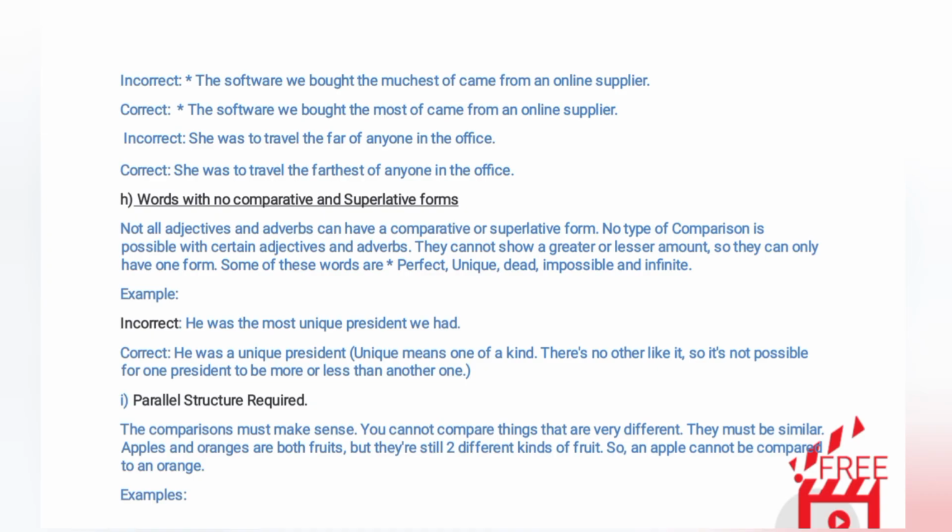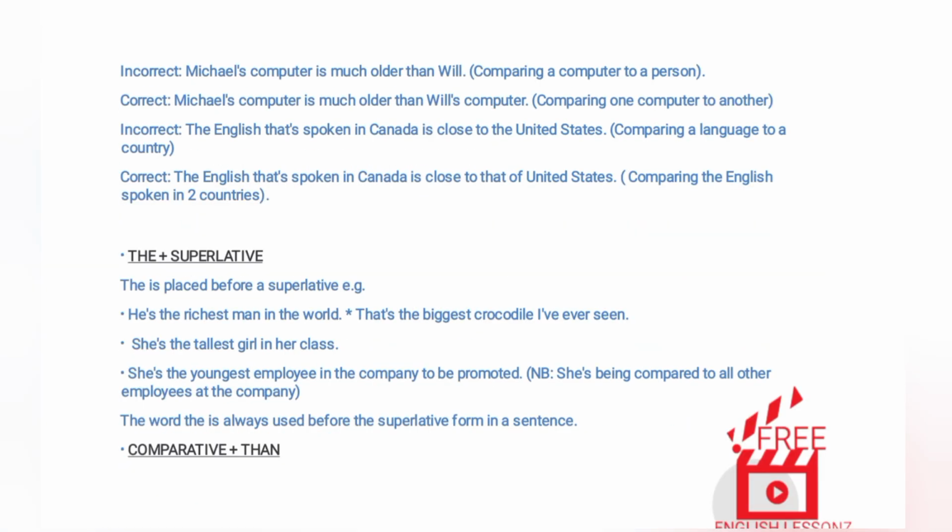Parallel structure required. The comparisons must make sense. You cannot compare things that are very different. They must be similar. Apples and oranges are both fruits, but they're still two different kinds of fruit. So, an apple cannot be compared to an orange. Examples. Incorrect. Michael's computer is much older than Will. Comparing a computer to a person.